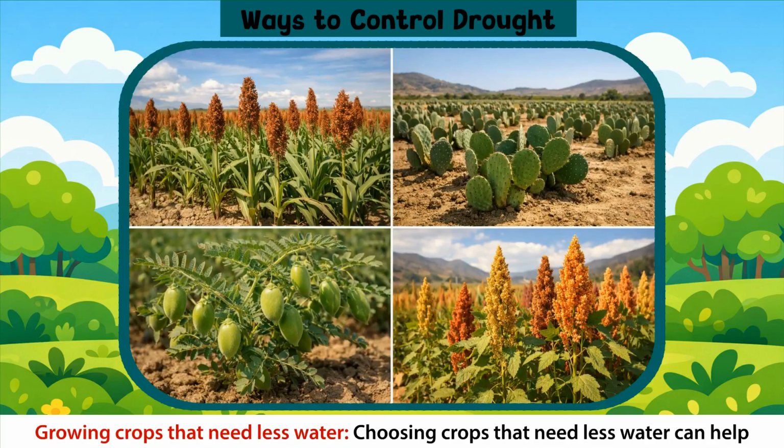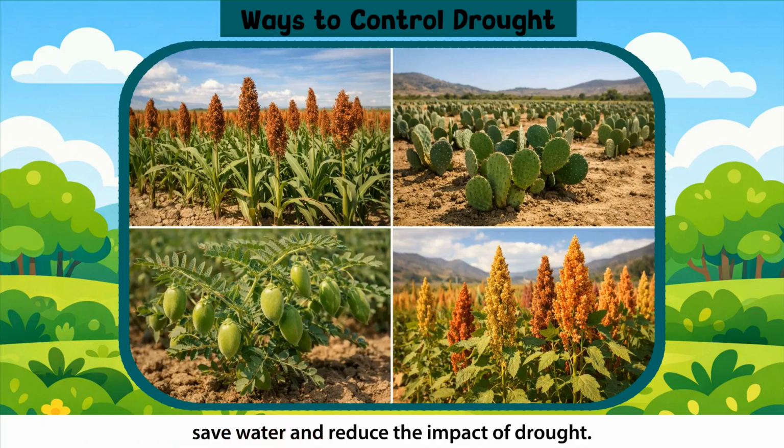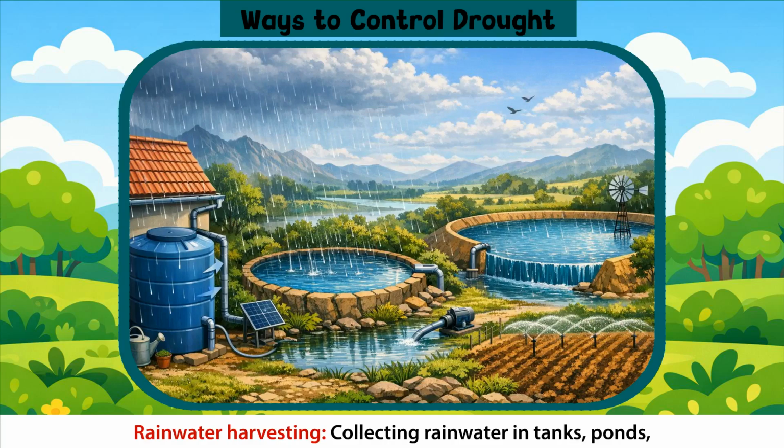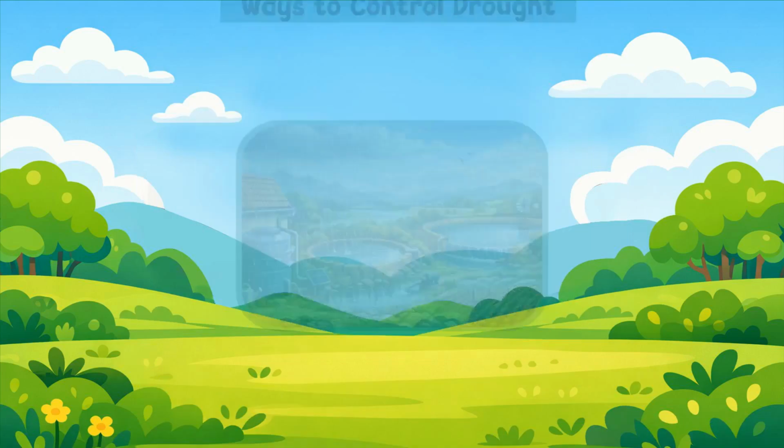Growing crops that need less water. Choosing crops that need less water can help save water and reduce the impact of drought. Using water wisely. Being careful about how we use water, such as turning off taps when not in use, ensures that there is enough water for everyone. Rainwater harvesting. Collecting rainwater in tanks, ponds, or reservoirs can help to store water for use during dry periods.